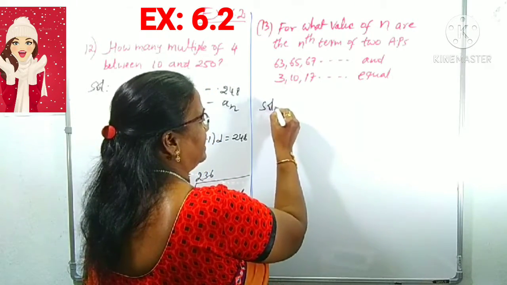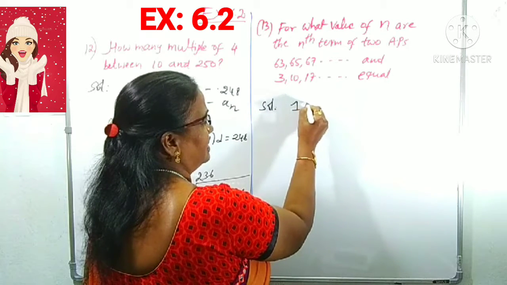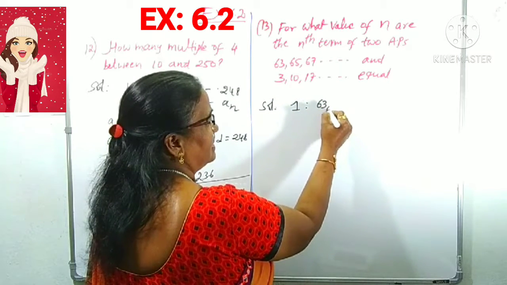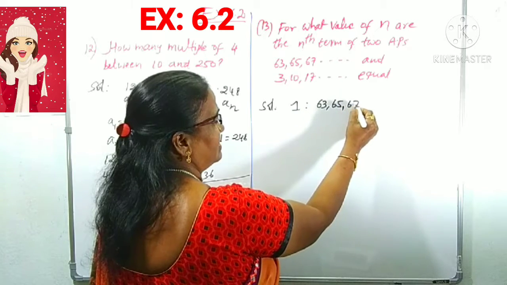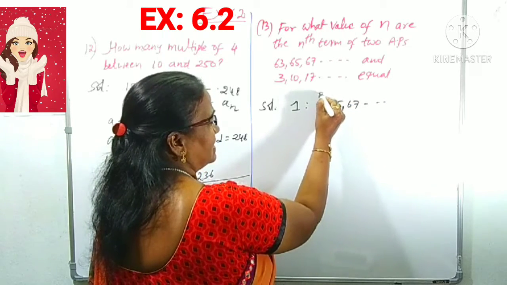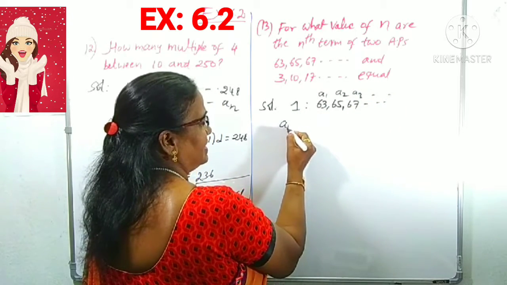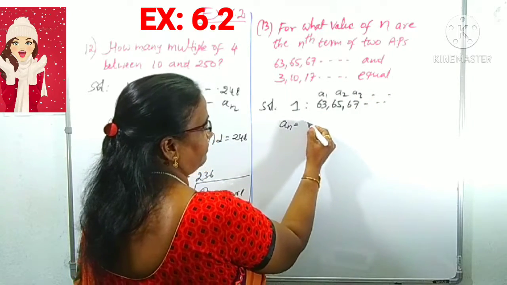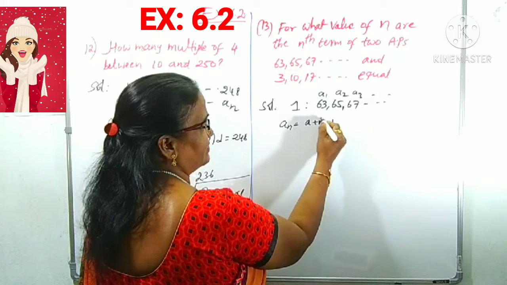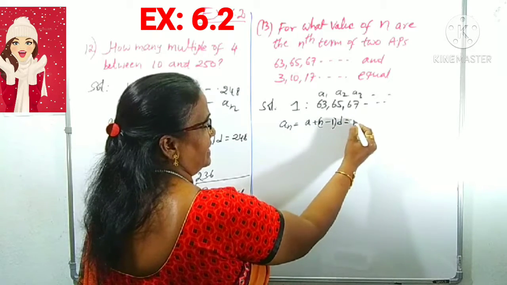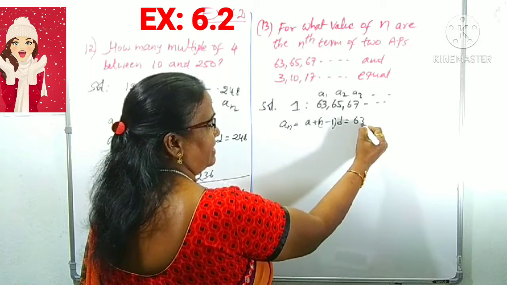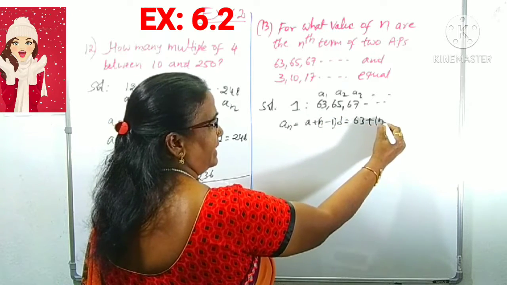So in the first AP, I am taking just one: 63, 65, 67 and so on. It is taken as some A1, A2, A3, etc. What is the nth term here? an is a plus n minus 1 into d. a is 63, a1 is a only, plus n minus 1 into d.